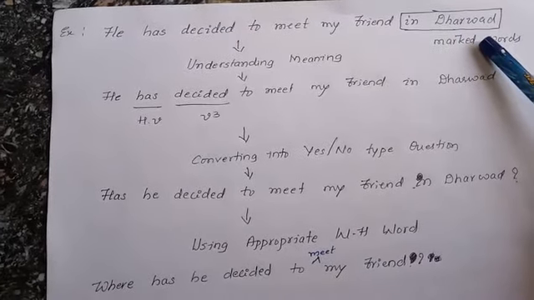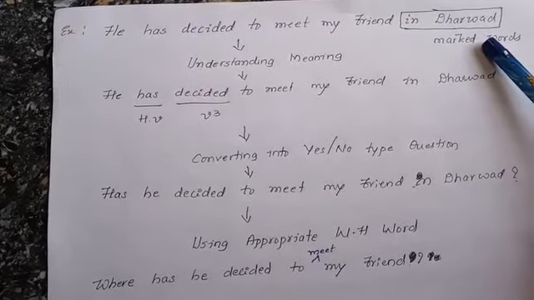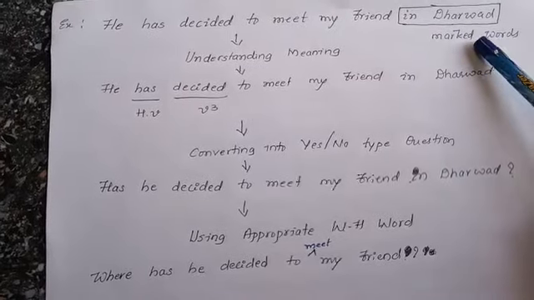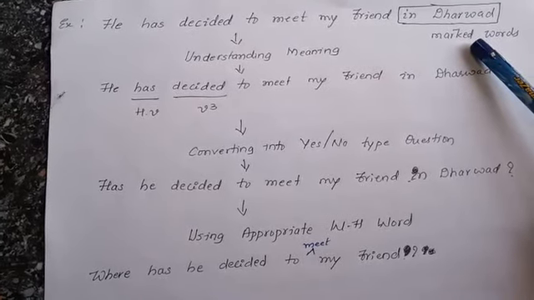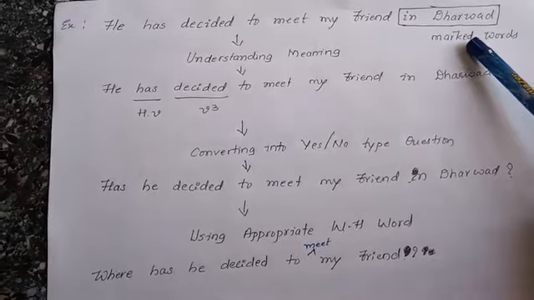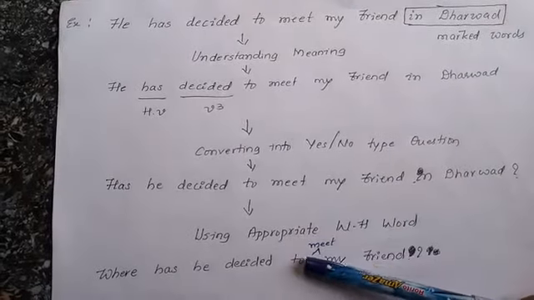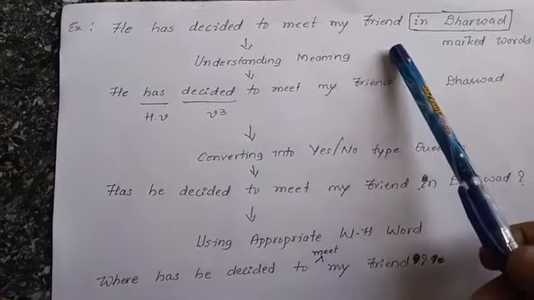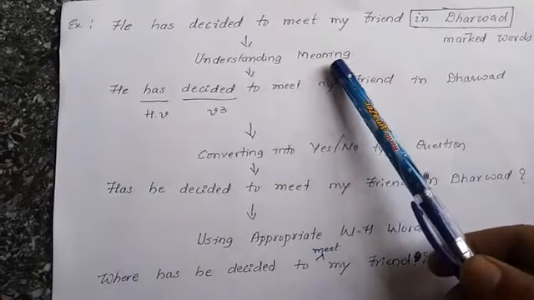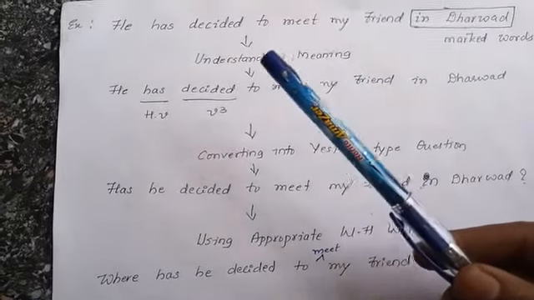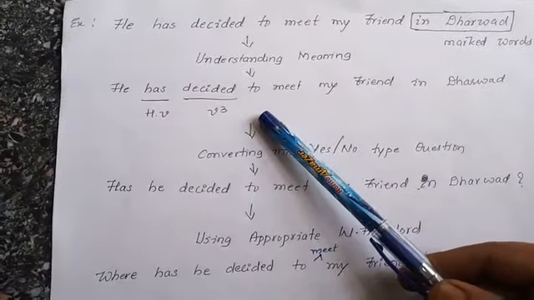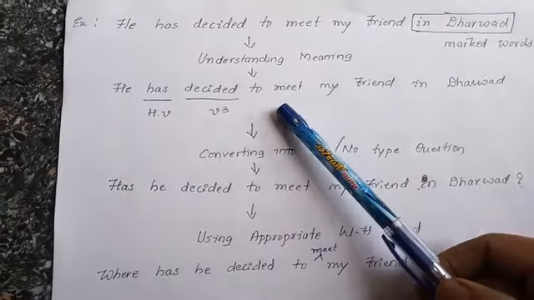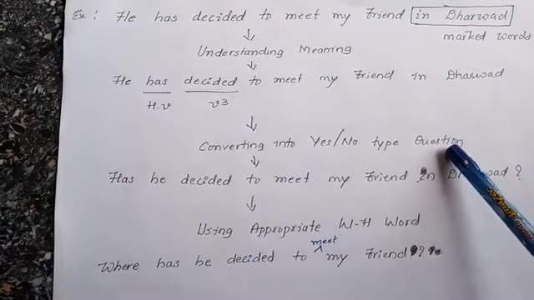Once we have a sentence, to frame an assertive sentence into a WH question, once again we are supposed to follow the same steps as I have already told you. First, we need to understand the meaning of the sentence, and thereafter we have to divide the parts which are very important for us to convert the sentence into a yes or no type question.